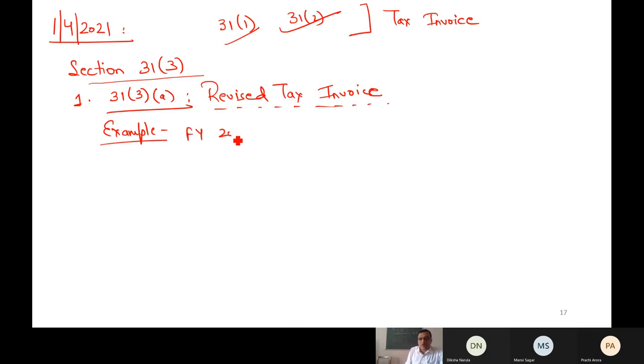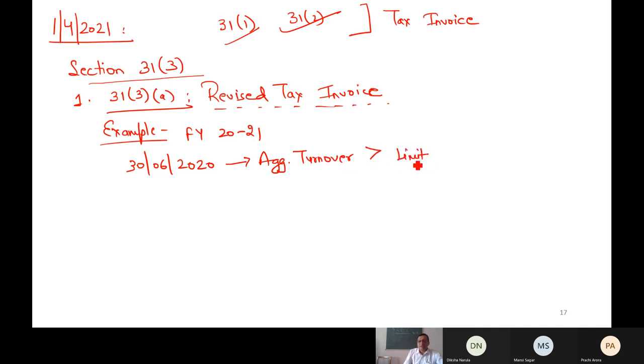Suppose it is financial year 2021, and on 30th June 2020, suppose my turnover exceeded the limit. My aggregate turnover on this date exceeded the limits.